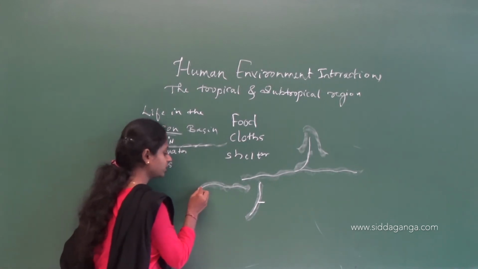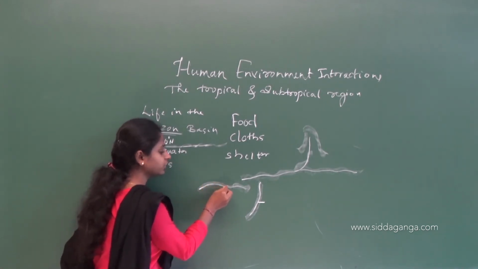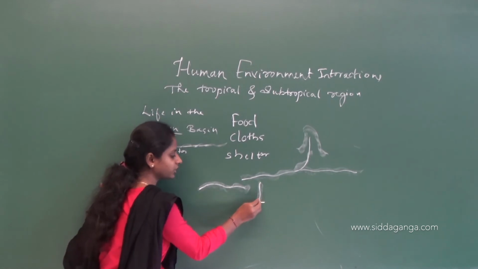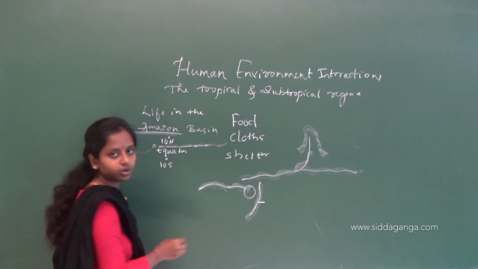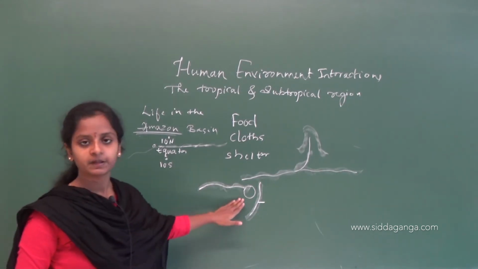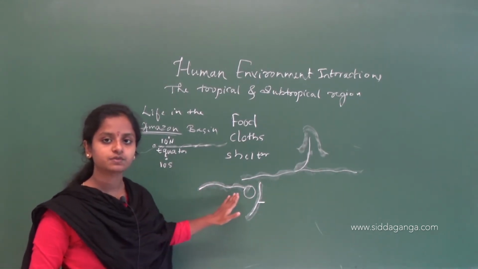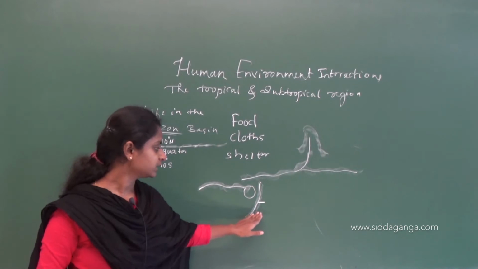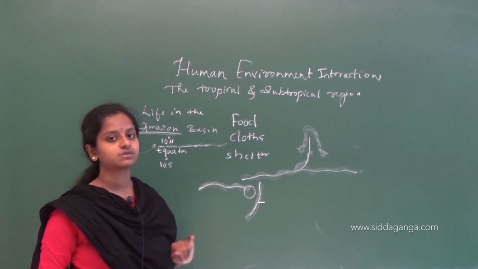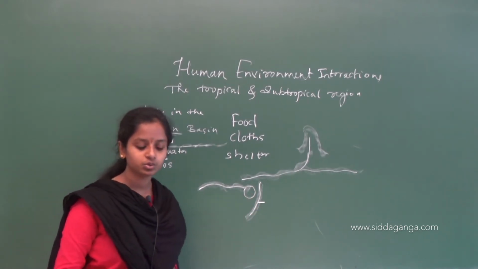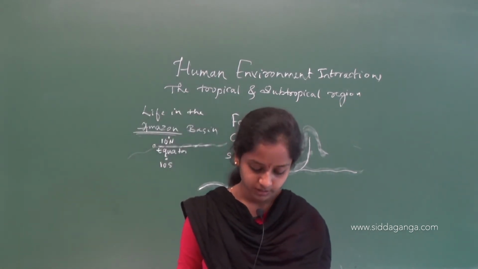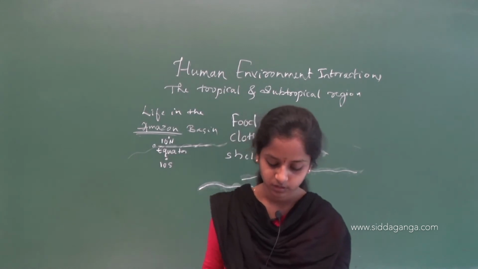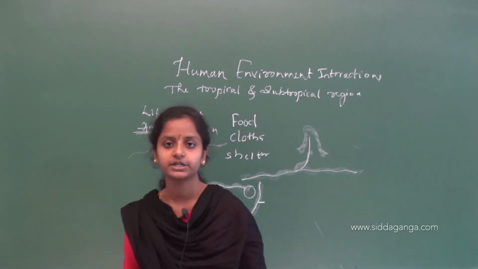When the water moves from one water body to another water body, that place we call a river mouth. Okay. Numerous tributaries join the Amazon river to form the Amazon basin.